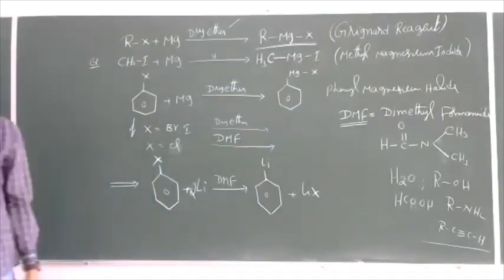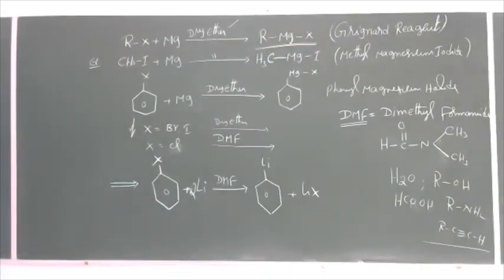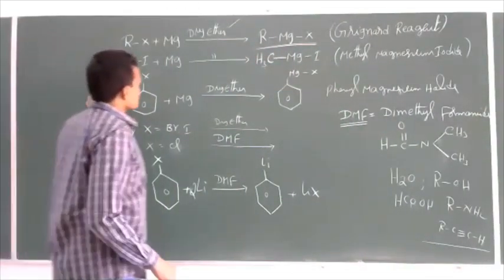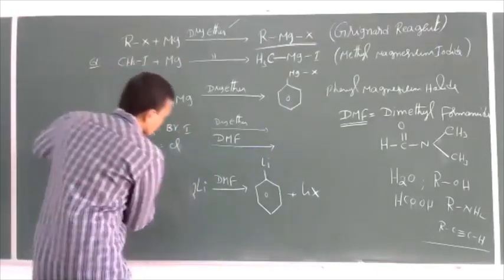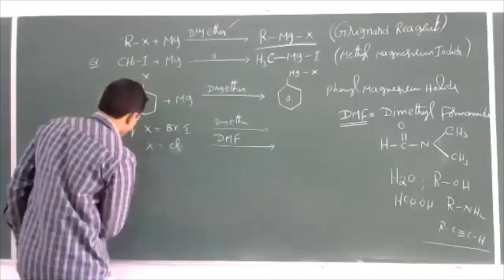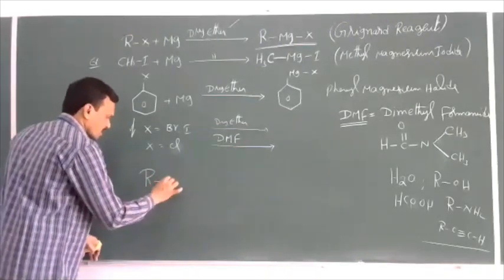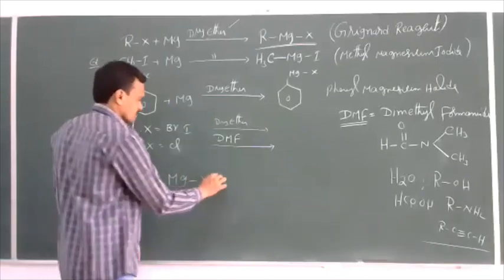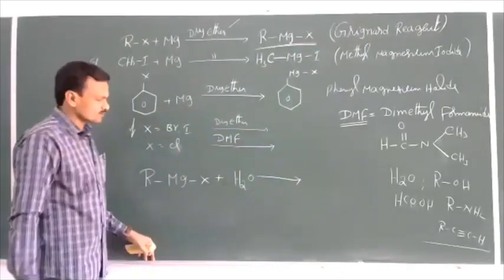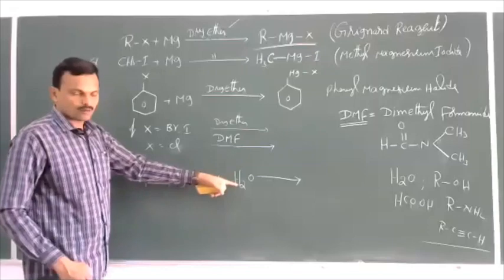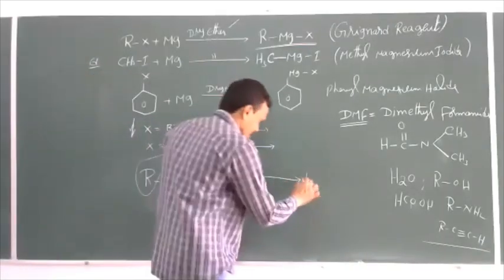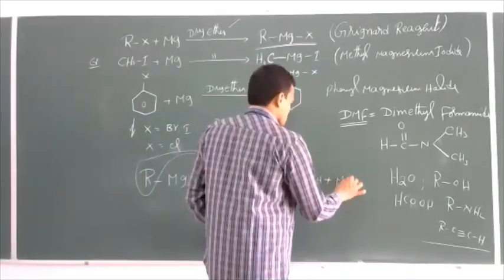Suppose in this process, if any solvent contains acidic hydrogens, the Grignard reagent formed here, RMgX, plus, suppose if moisture is present, or any compound I mentioned, then this Grignard reagent reacts readily with that compound which contains acidic hydrogen, and the alkyl group combines with hydrogen of that and forms an alkane, RH, plus MgOHX.